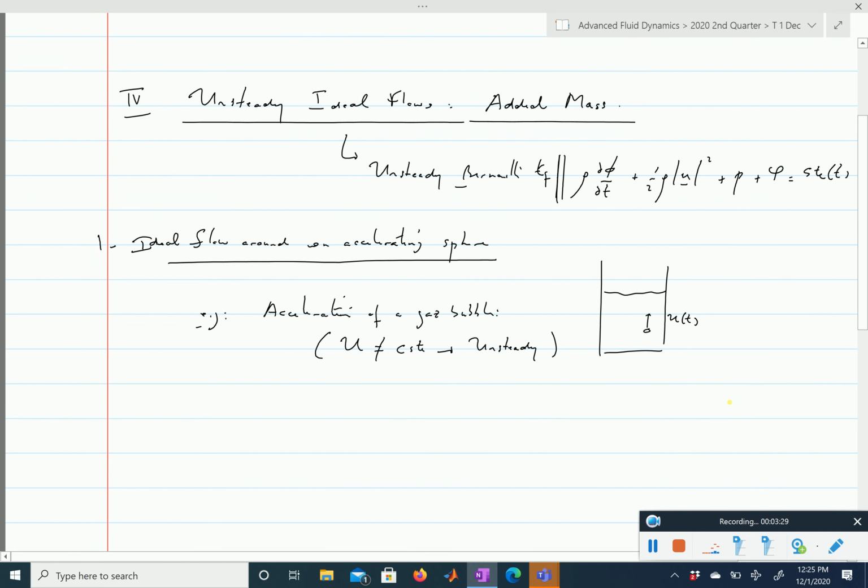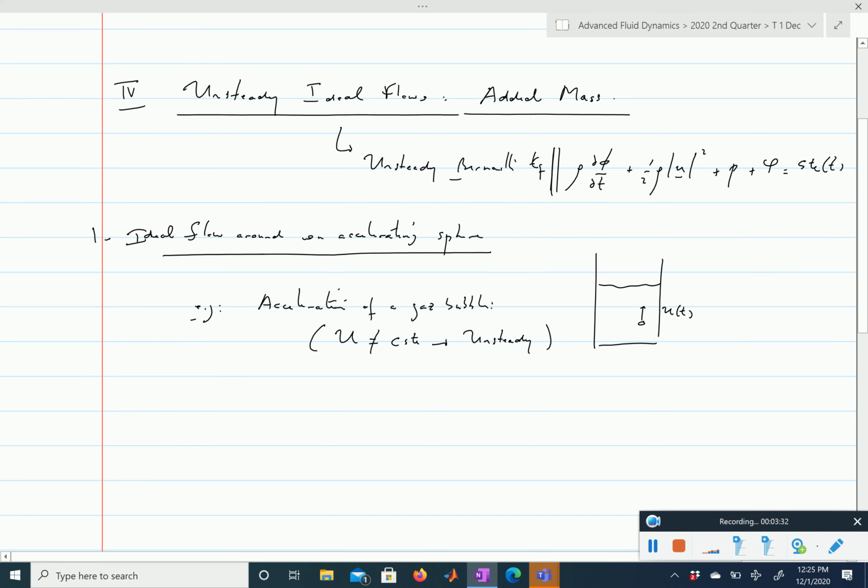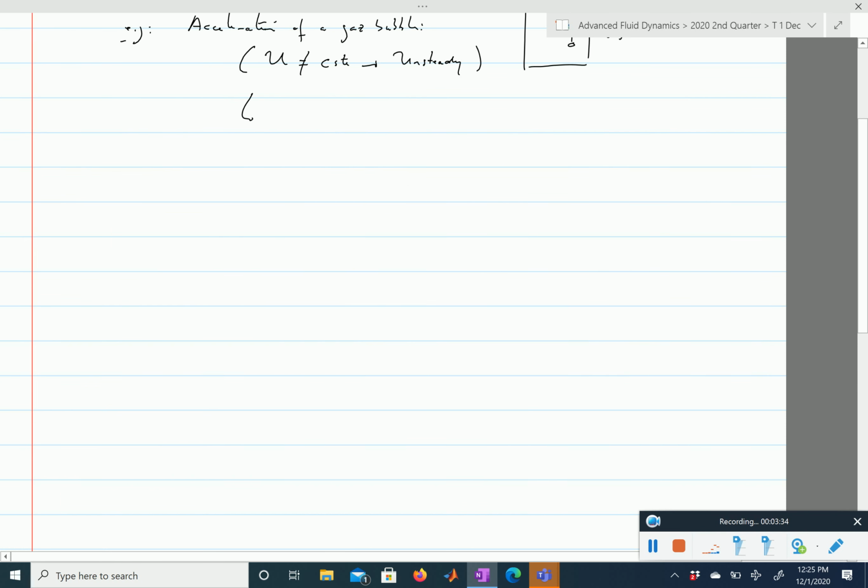Now we have looked at forces on spheres when the flow is steady. Remember, we've just discussed that, and so if you look at a steady flow, and that is, again, the velocity is constant, then the total force onto the sphere is equal to 0. And that is the same reason why for a cylinder, for 2D planar flow, the force is equal to 0. That is what we call the D'Alembert paradox, because the pressure is symmetric.